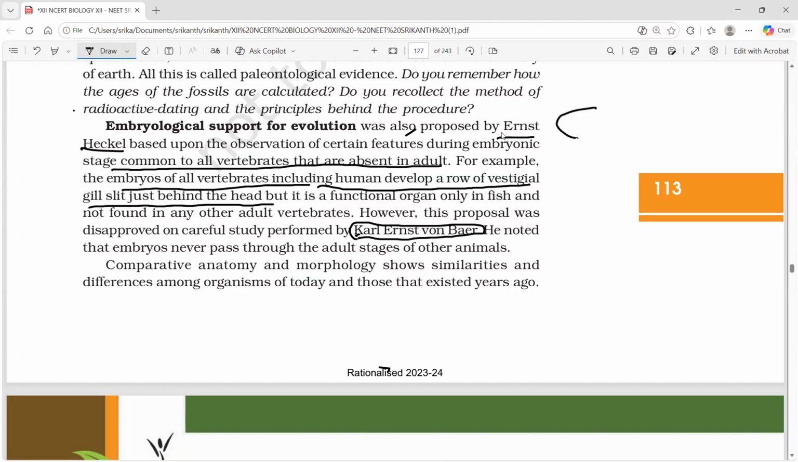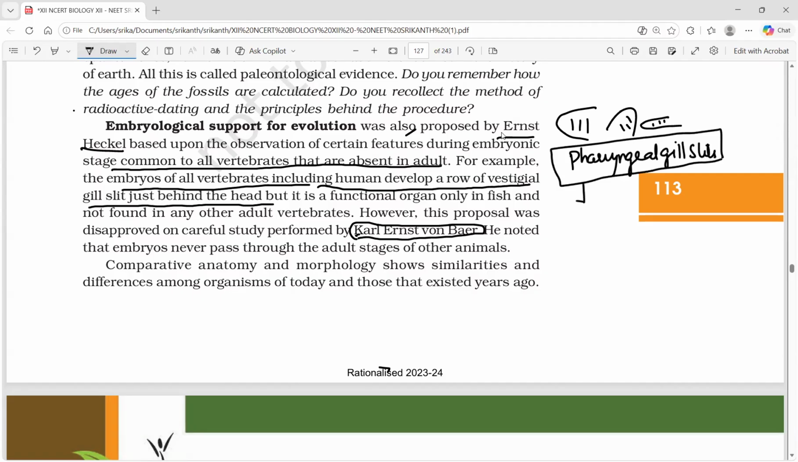And whether it is the fish embryo, the frog embryo, or the reptilian embryo, pharyngeal gill slits. This is not a new thing for us. Notochord, presence of pharyngeal gill slits, dorsal tubular nerve cord. Among these features, pharyngeal gill slits are a must character for all the chordates. During embryonic stages, pharyngeal gill slits are going to be a must present character, isn't it?